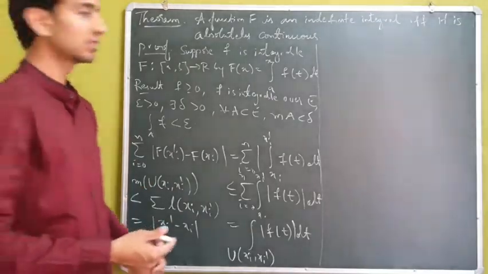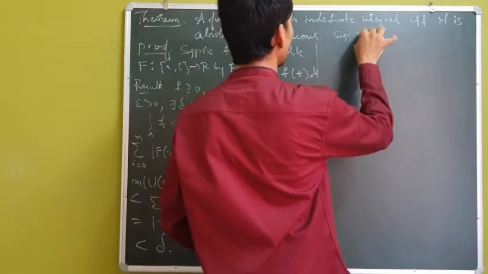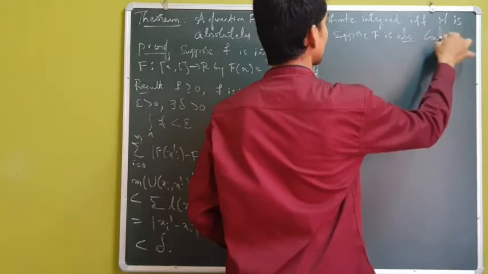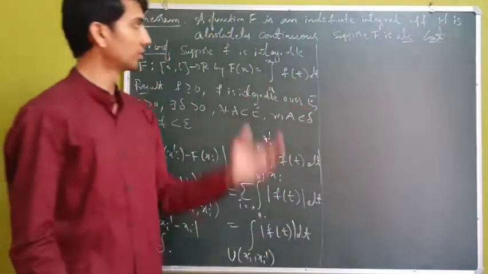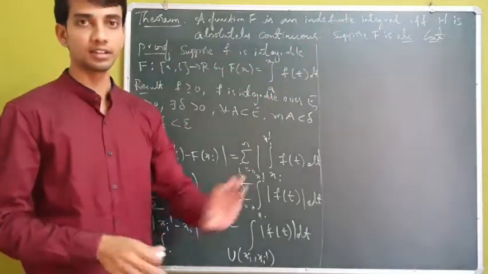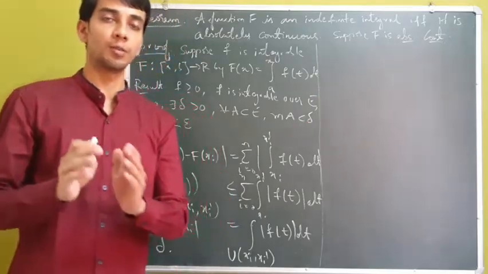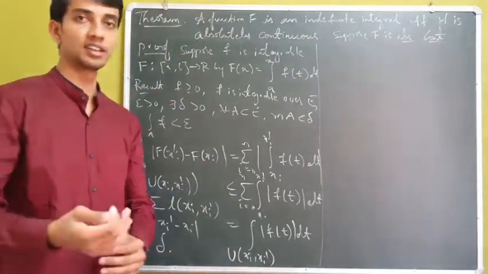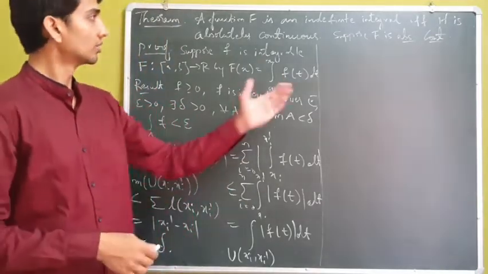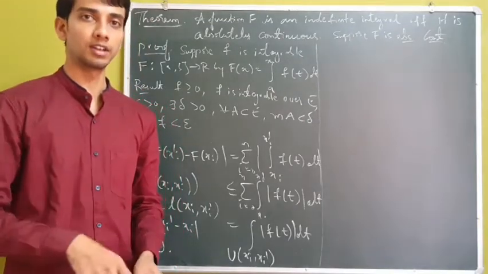Now assuming the reverse side, suppose f to be absolutely continuous. Assuming f to be absolutely continuous, I need to prove that f is an indefinite integral. Since f is absolutely continuous, f is of bounded variation. We have a theorem: f absolutely continuous implies f is of bounded variation. So assuming that f is absolutely continuous, I have f to be of bounded variation.